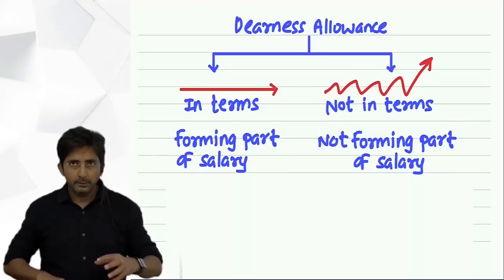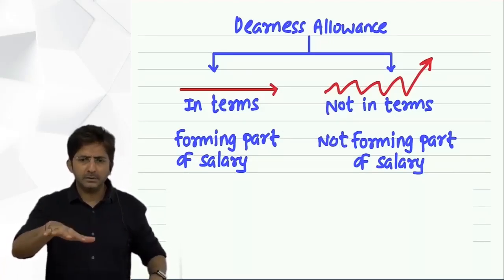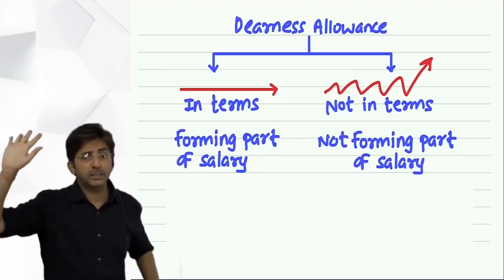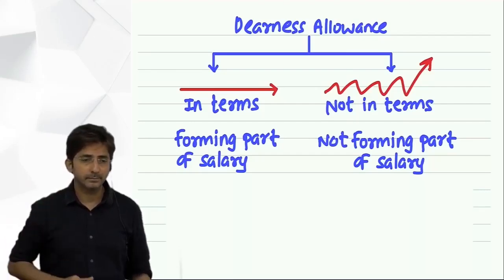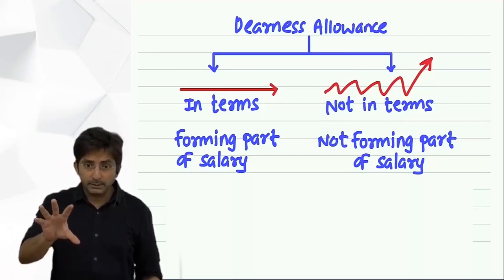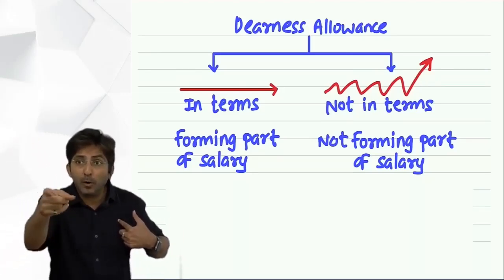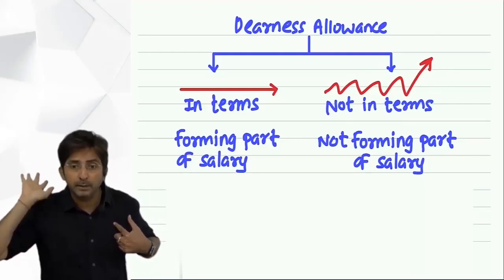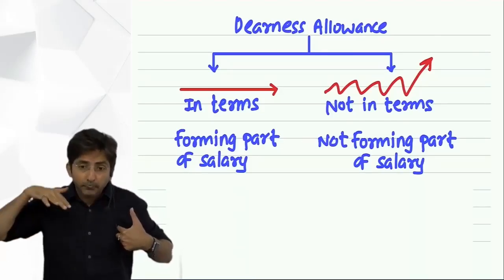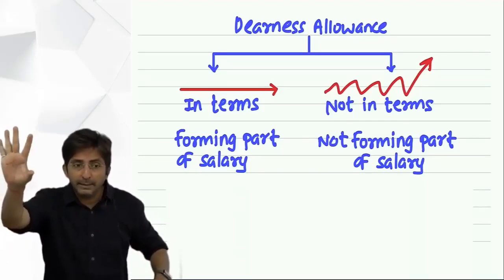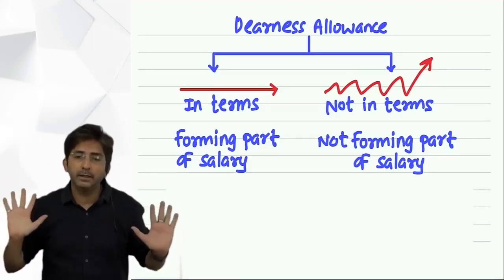So now look here. Imagine I am your boss and I tell you, you will get a dearness allowance, but it will not fluctuate as per inflation. It will increase as per my terms. Although dearness allowance is meant for inflation, I am your boss, I am telling you, don't talk about inflation in the market, I will not see inflation. If I want to increase your DA, I will increase as per my wish. Means if your dearness allowance doesn't move as per inflation, it goes as per the terms and conditions of the boss, it is called in terms.